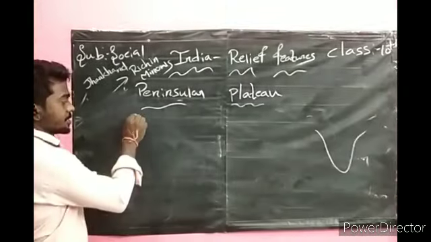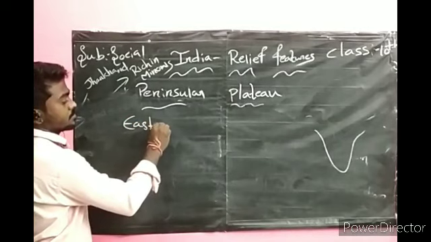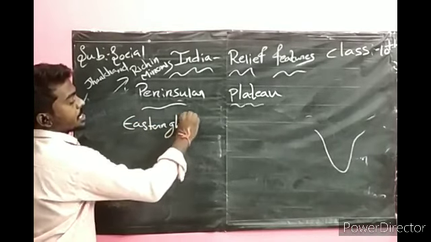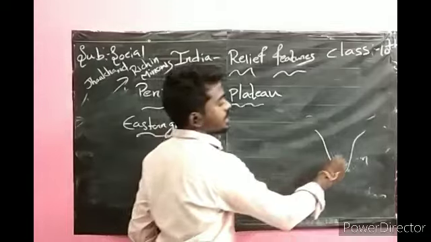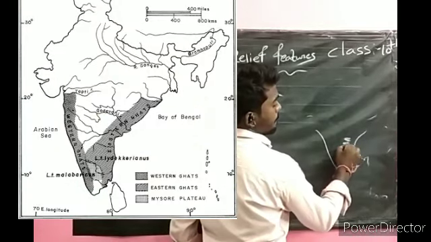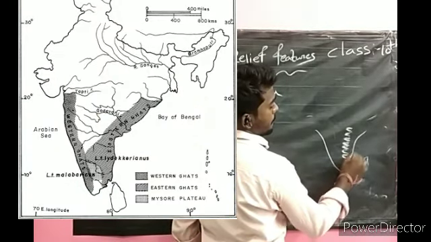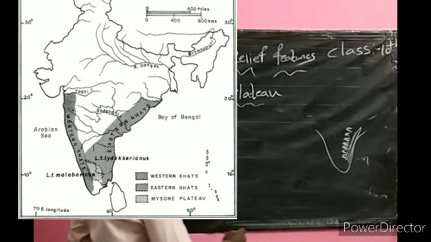Coming to the Eastern Ghats, same. Eastern Ghats are parallel to the east coast.